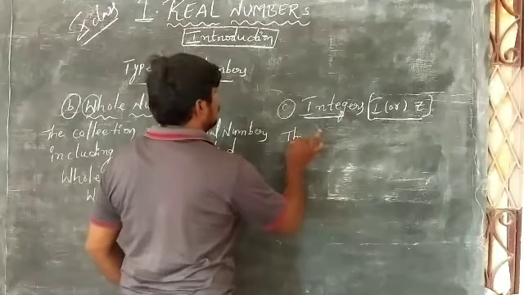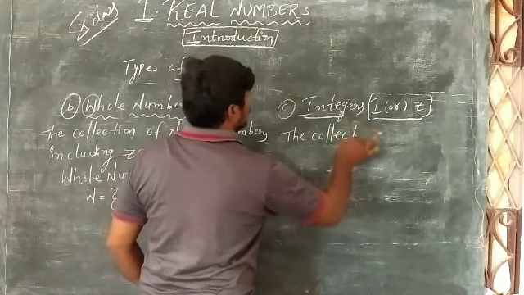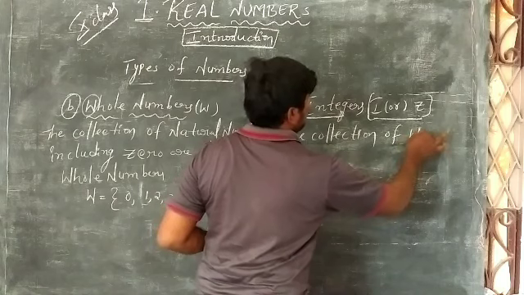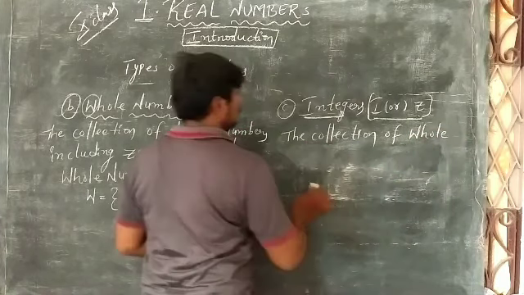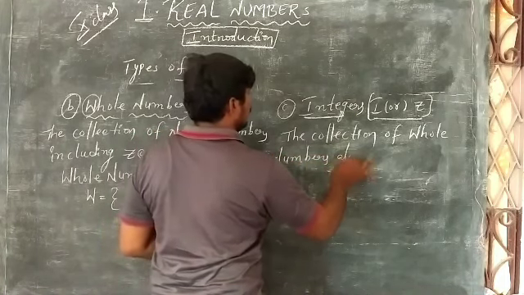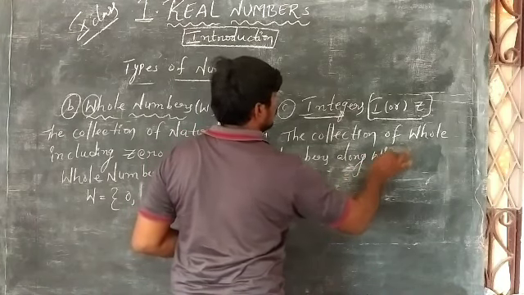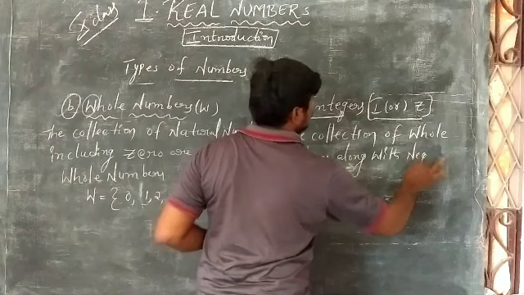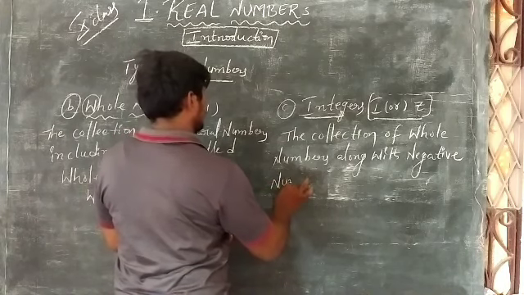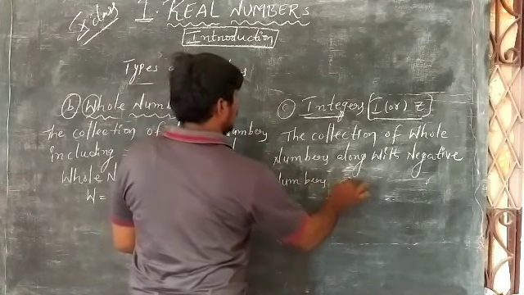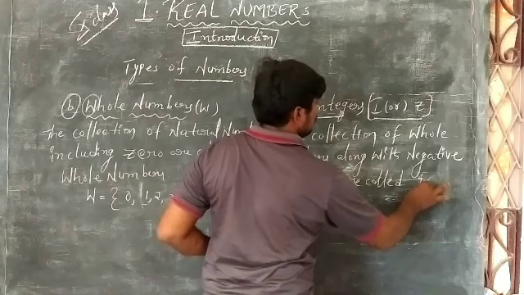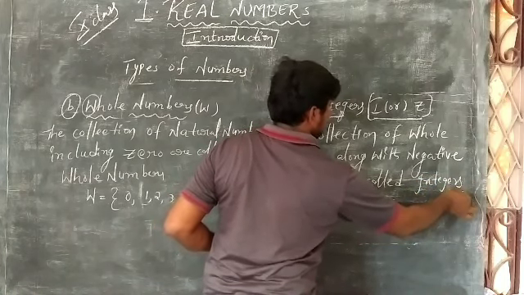The collection of whole numbers along with negative numbers are called integers. Okay.